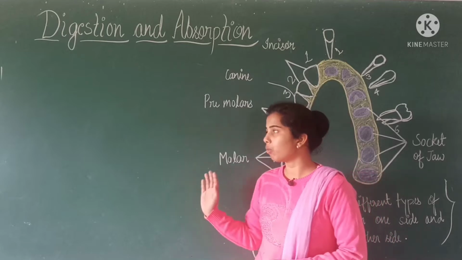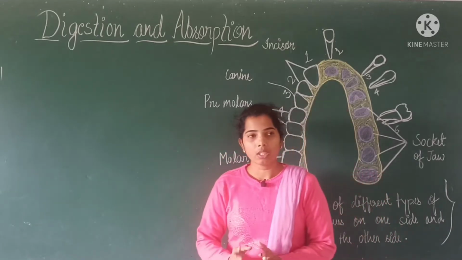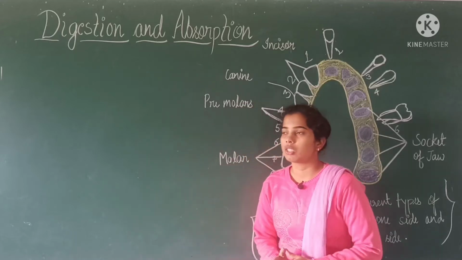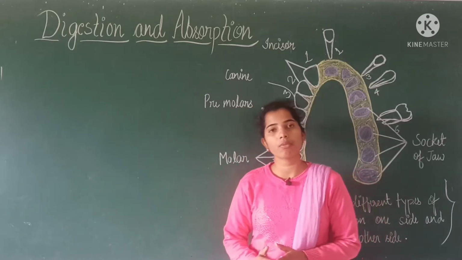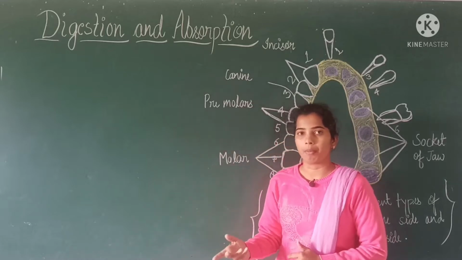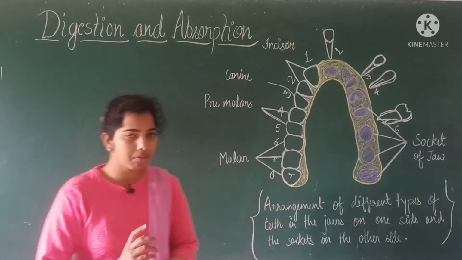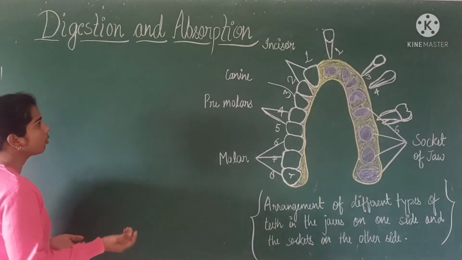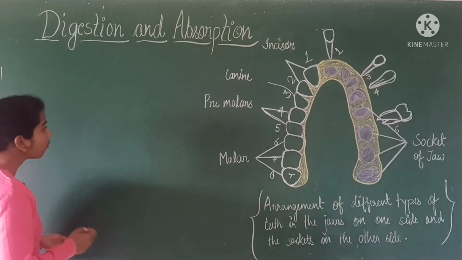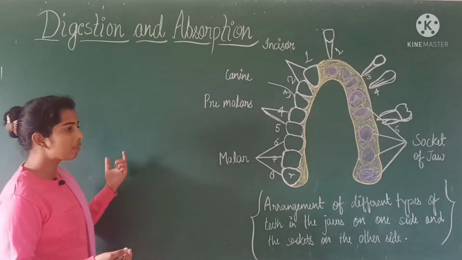The first chapter of human physiology is digestion and absorption. First, we know what is digestion. Digestion is a process of conversion of the complex food into the simplest form. We will discuss digestion in very detail in our next video. First, we know the basics of our body and basic body design.